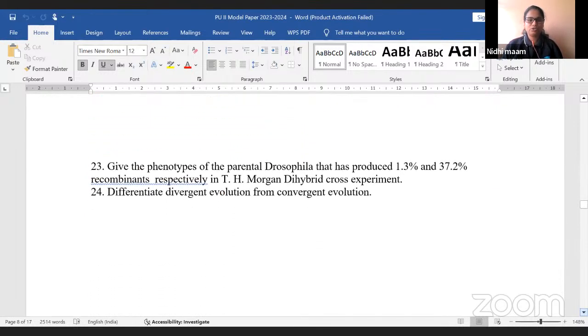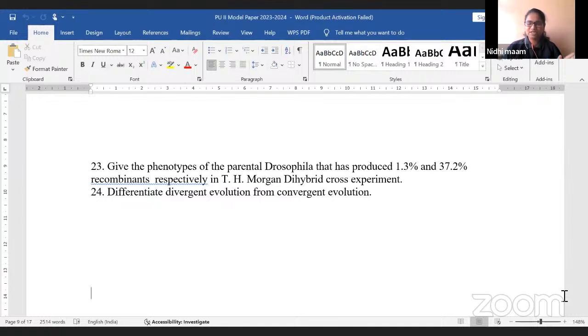The 23rd question goes like this. Give the phenotypes of parental Drosophila that has produced 1.3% and 37.2% recombinants respectively in the T.H. Morgan dihybrid cross experiment. Yes, who is going to answer this?